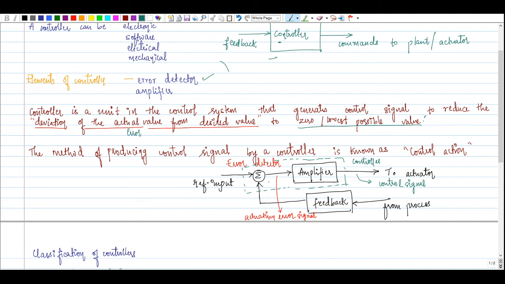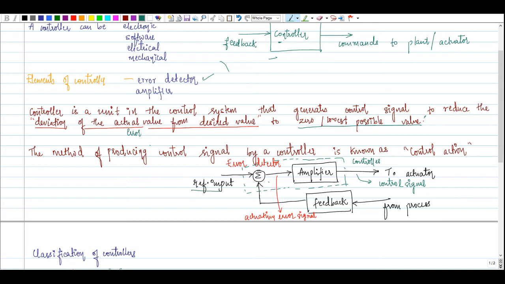This is the simple block diagram we saw in the first unit itself. You have a feedback, which can be a measuring device. If you have speed as output, then we use a tachometer as the measuring device. That tachometer is again a control system, so it will have certain characteristics and a certain transfer function, which will be given in this feedback. From the process we take the feedback and give it to the error detector. The other input to the error detector is the reference input.